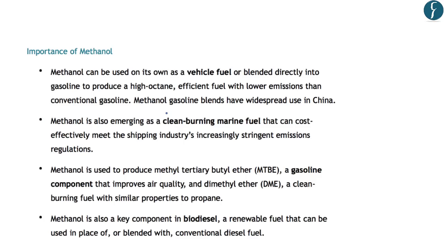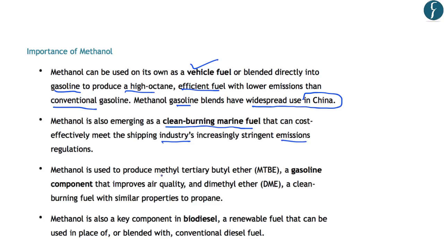And regarding the environmental importance of methanol, methanol can be used on its own as a vehicle fuel, or it can be blended directly into gasoline to produce high octane, efficient fuel with lower emissions than the conventional gasoline. And you should know that methanol gasoline blends have widespread use in China. Secondly, methanol is also emerging as a clean burning marine fuel. And it is a cost effective way to meet the shipping industry's increasingly stringent emission regulations.